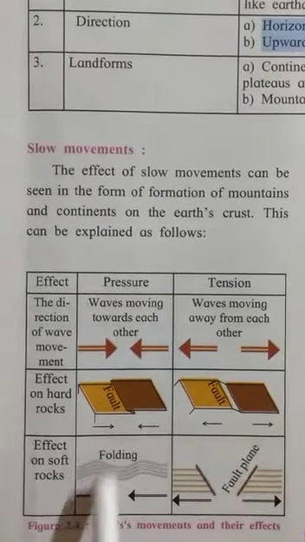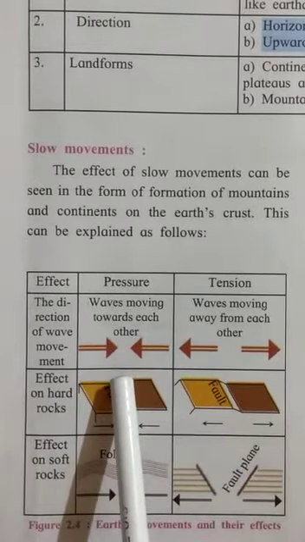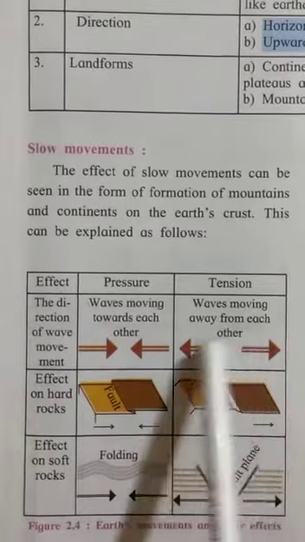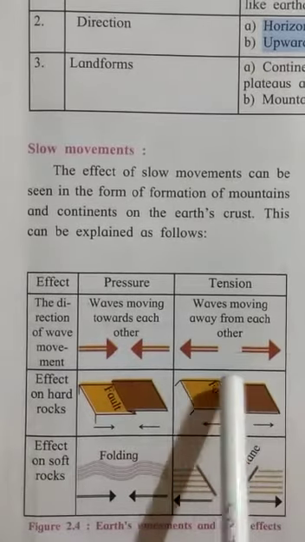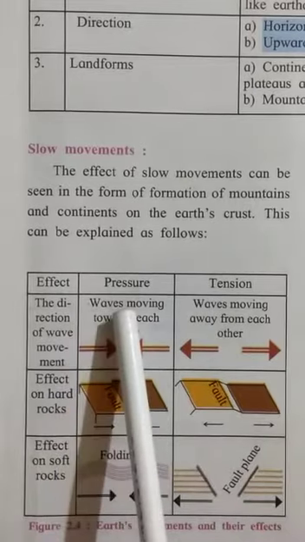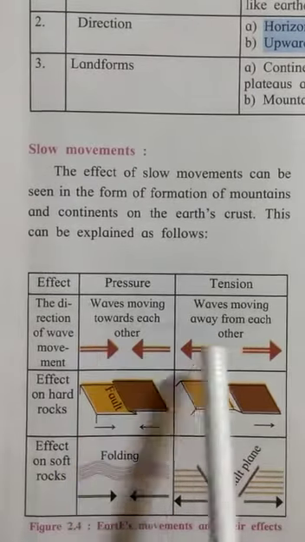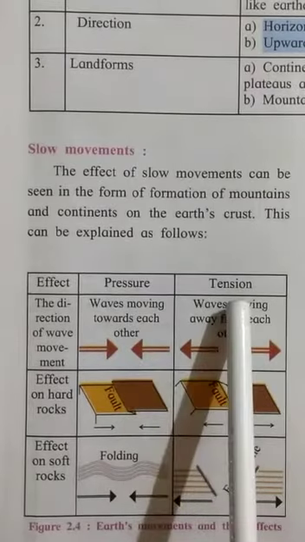If it is a hard rock and soft rock, the waves moving toward each other is called compression, and the waves moving away from each other is called tension. So if it is coming together, it could be called either pressure or compression. If it is going away from each other, it is called tension.